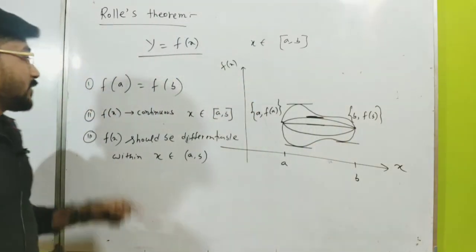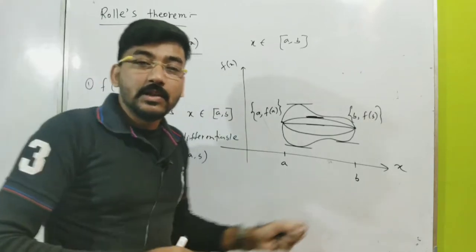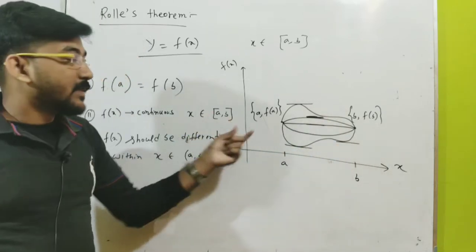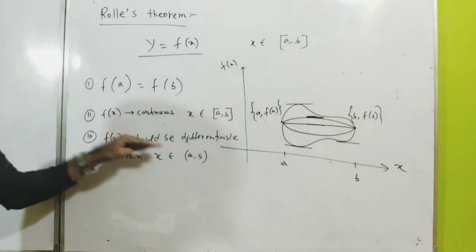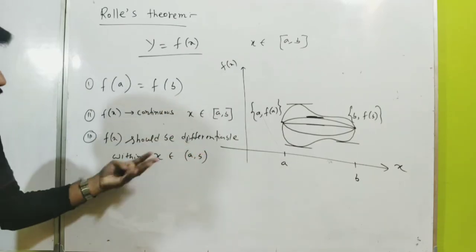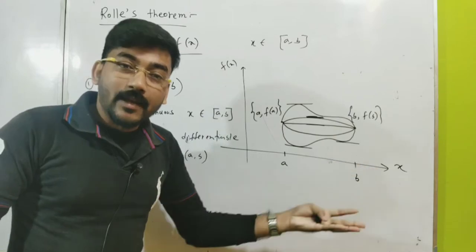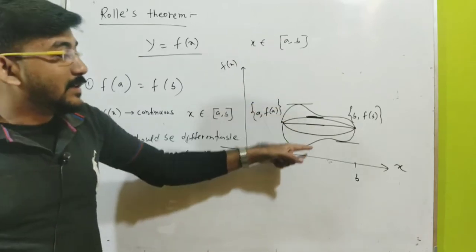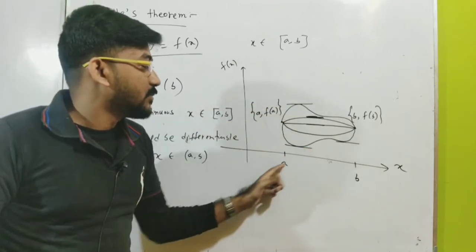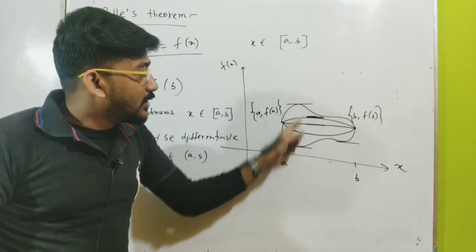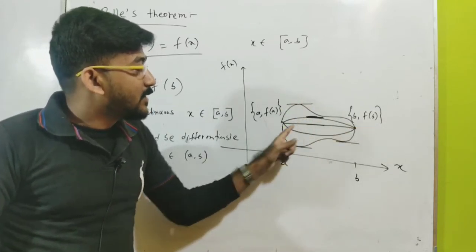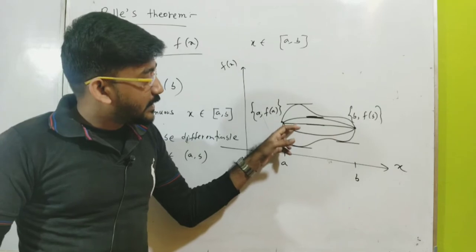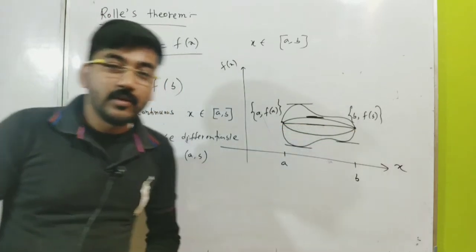So if the function has the same value at a and b, that is f of a is equal to f of b, and the function is continuous within the closed interval a comma b, and the function also has differentiability within the open interval a comma b, then graphically there should be at least one tangent which is parallel to the x-axis between these two points. You can see from all these curves there is a tangent, and for the straight line all the points have the same tangent, so if you draw the tangent at each and every point, all tangents will be parallel to the x-axis.